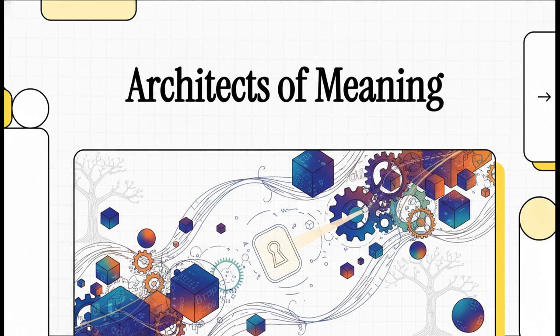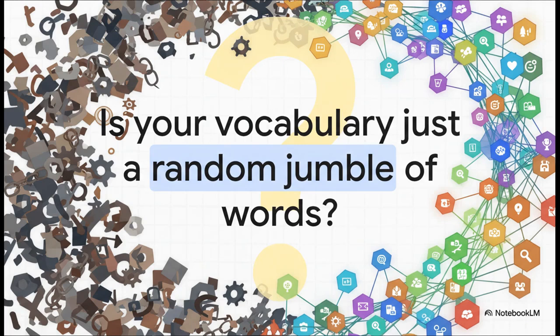Let's get into it. So, let me ask you something. When you think about all the words you know, what do you picture? Is it just a random jumble? A big chaotic pile that you just pull from when you need a word? For most of us, yeah, that's kind of how it feels. But the truth is, your vocabulary is a highly organized, intricate, and deeply interconnected system.